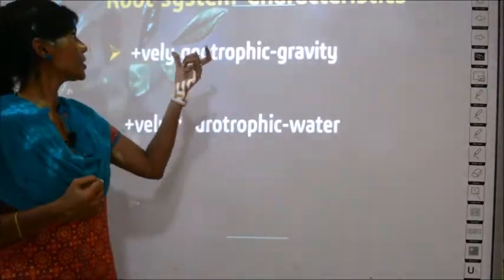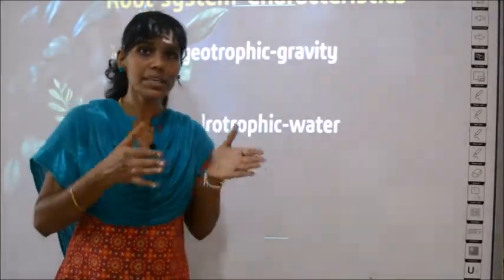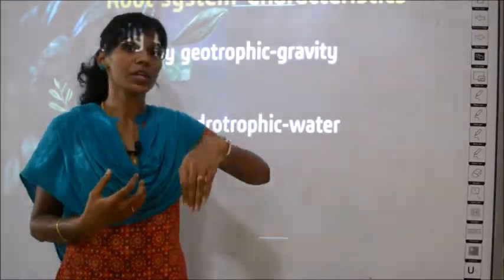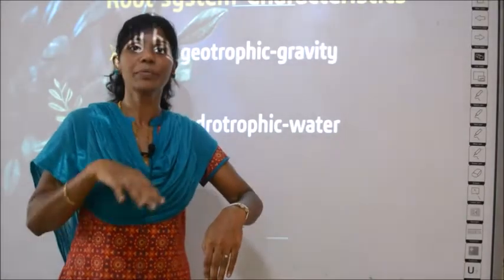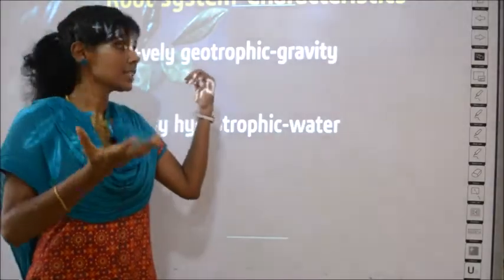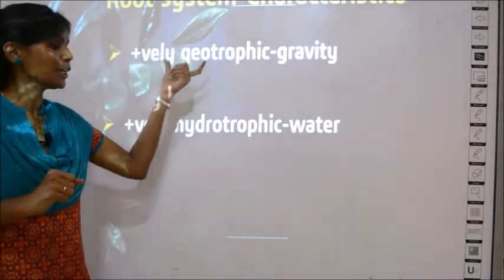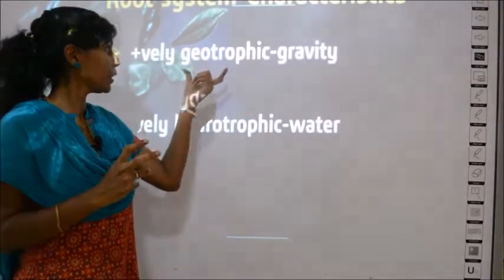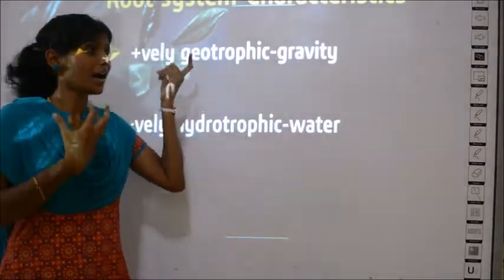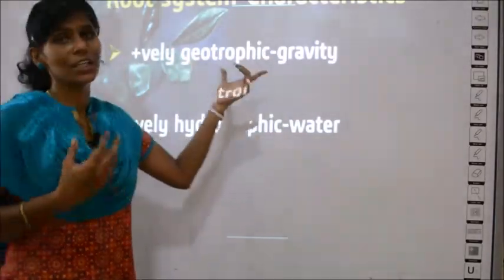So similarly, the roots or root systems are positively geotrophic. Wherever there is gravity, they are attracted towards the gravity. That's why they are moving towards the ground. Where is the gravity? In the ground, right? So they are attracted positively, which means they go towards the place of gravity. So it is called positively geotrophic. Geo means gravity, trophic means attraction. So roots are attracted towards the gravity, so they are called positively geotrophic.